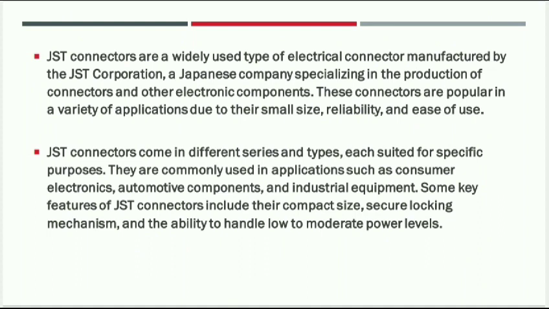JST connectors come in different series and types, each suited for a specific purpose. They are commonly used in applications such as consumer electronics, automotive components, and industrial equipment. Some key features of JST connectors include their compact size, secure locking mechanism, and the ability to handle low to moderate power levels.